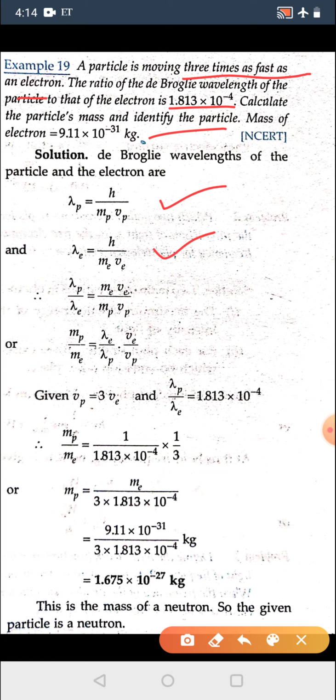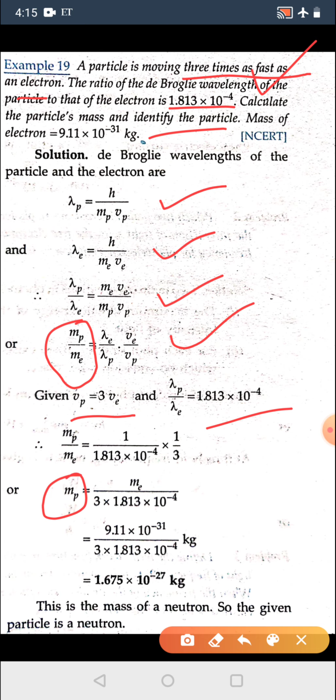This is for the electron. By taking the ratio we get this. If we make the mass of particle upon mass of electron the subject, we can write it in this form. The velocity of the particle is 3 times the velocity of the electron, which is given in the question. If you substitute that, and the ratio of wavelengths is also given, we can get the mass of the particle as mass of electron upon this much part.